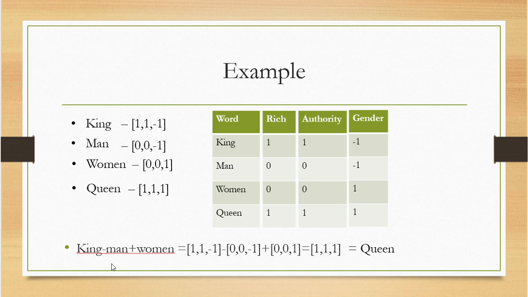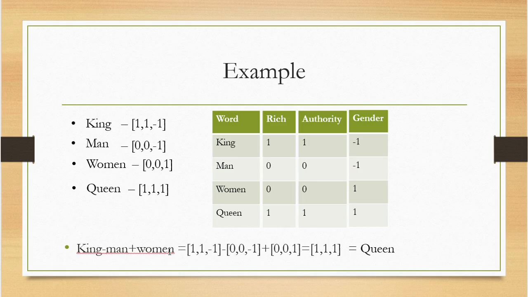King minus man plus woman, by performing the mathematical operations, gives the vector 1, 1, 1, which is nothing but queen. So we are able to perform mathematical operations on words by using these vectors.